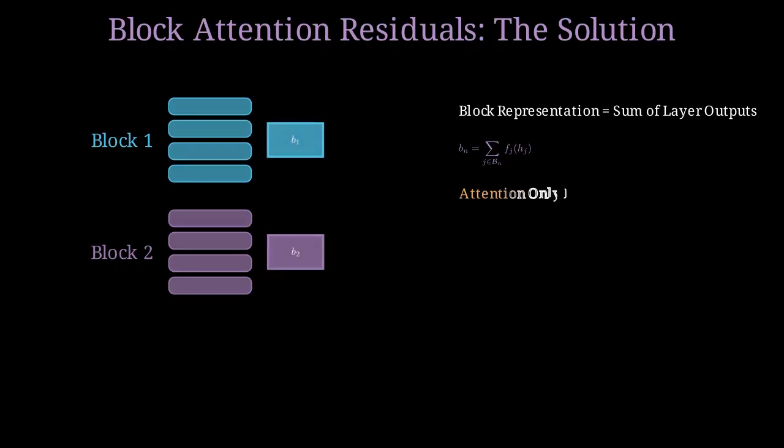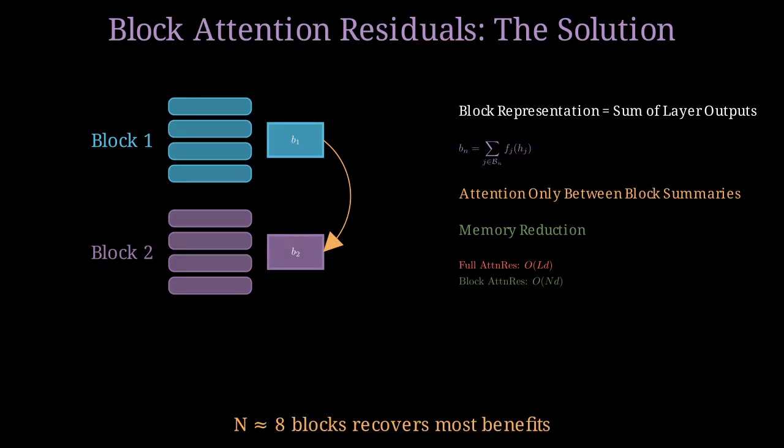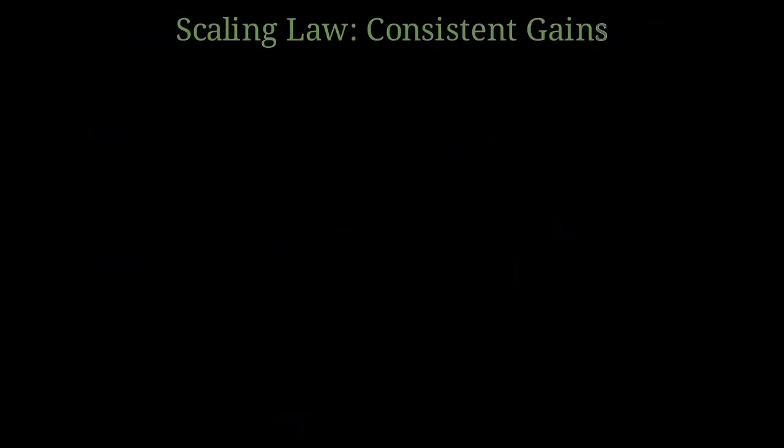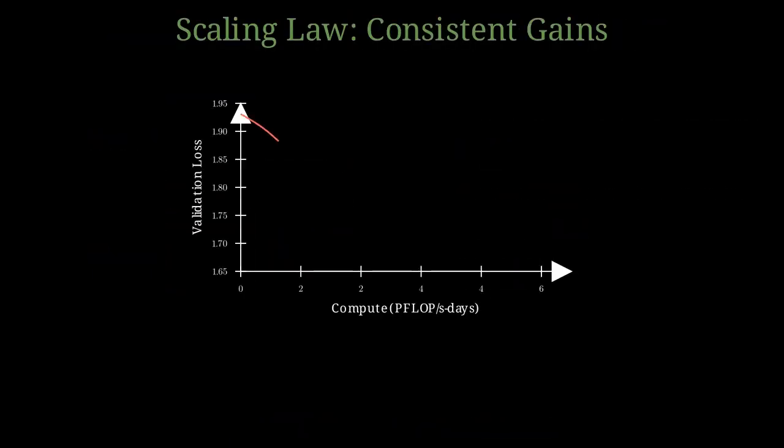Representing each block as a sum of its internal layers means we only store these summaries for attention. This reduces memory costs to the number of blocks while keeping the benefits of learned retrieval. Practical improvements in deep learning must translate to better scaling laws.